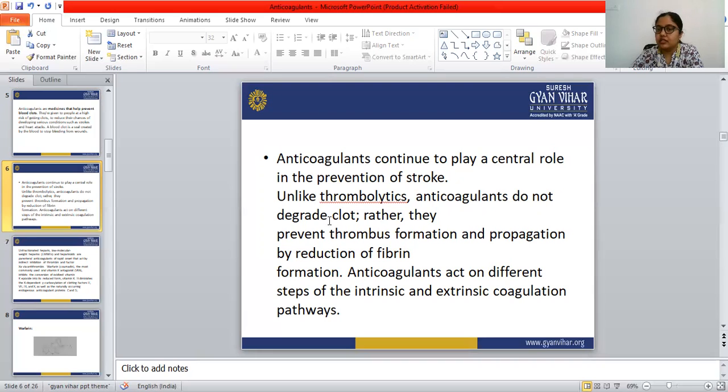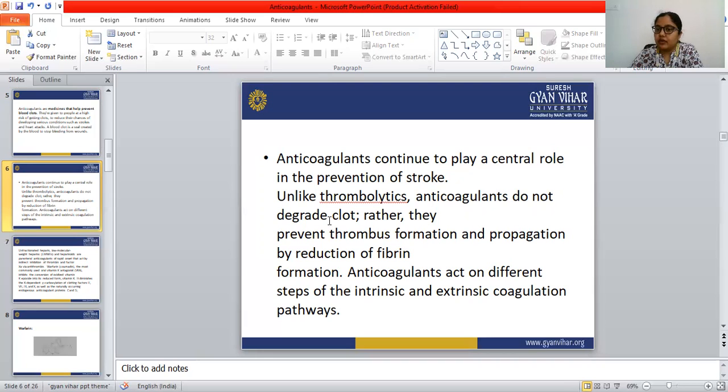That is the important first step. After that, the doctors give these anticoagulant drugs to prevent the thrombus formation. Thrombus means the clot formation inside the vein.